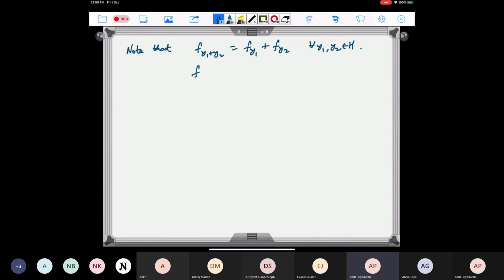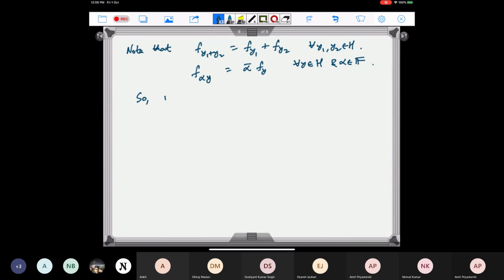So if I take f sub alpha times y, this is not alpha times f sub y, right? This will be equal to alpha bar times f sub y, for all y in H and alpha belonging to F. So if it is a real Hilbert space, then alpha bar is the same as alpha. So for a real Hilbert space, y going to f sub y is linear.